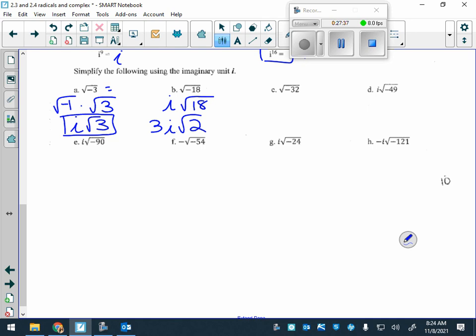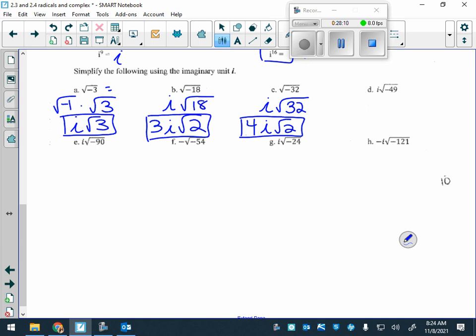How about C? See a negative inside. Automatically what comes out? I. Now you're back to your simplifying, what we just did. How do I simplify the square root of 32? What is it? Good. 4I root 2. Because the square root of 16 times square root of 2.